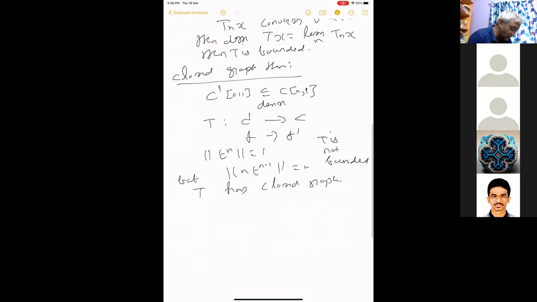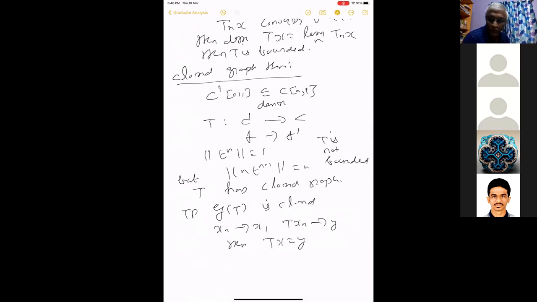Why is this true? What does it mean? To prove the graph is closed, we have to prove that if xn converges to x and T xn converges to y, then T x equals y.